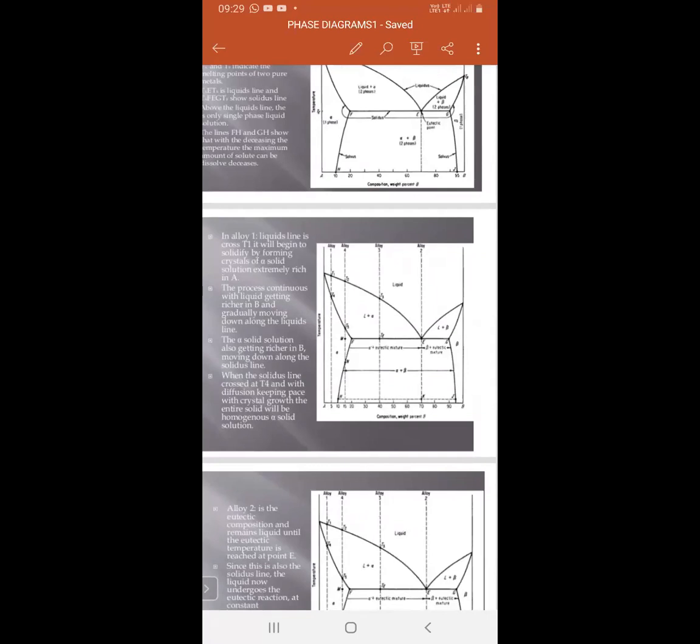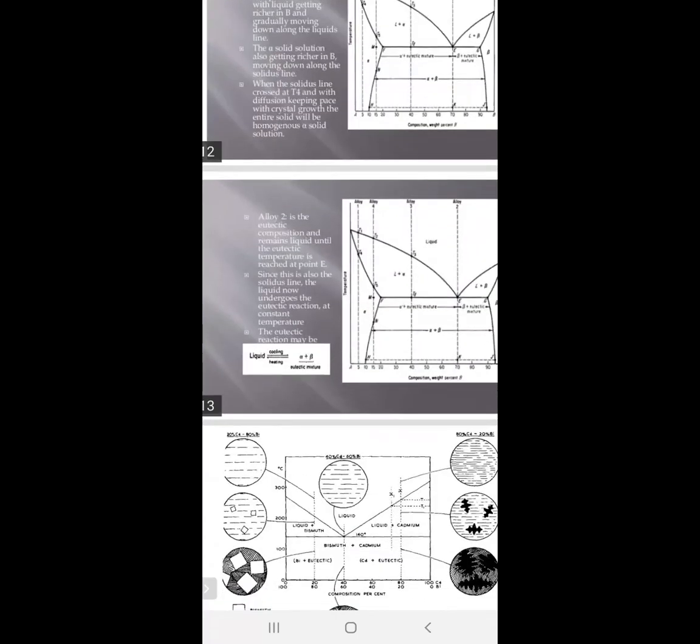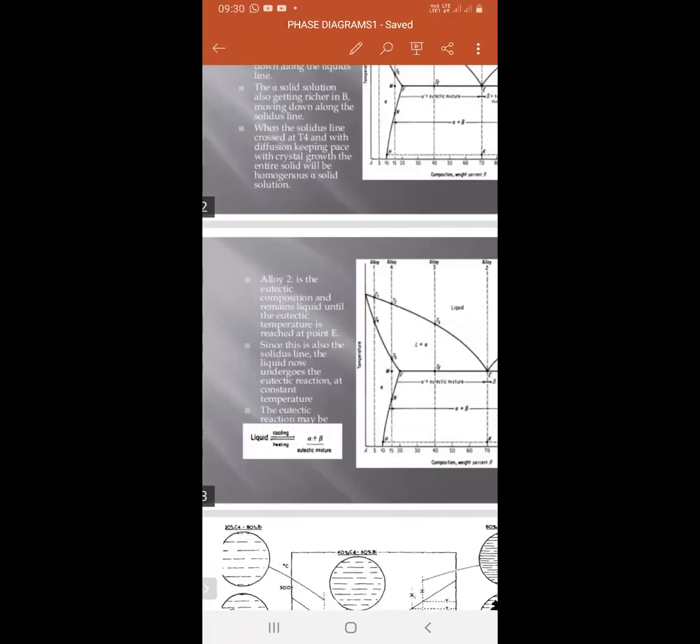Solid B also. Li2 is the eutectic point. See the eutectic composition, which remains liquid until the eutectic temperature is reached.